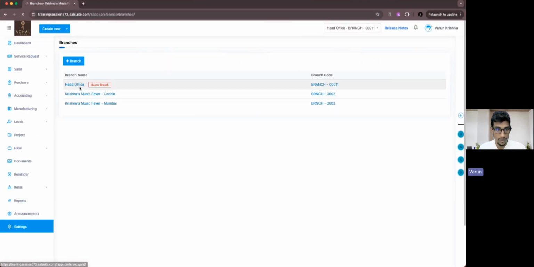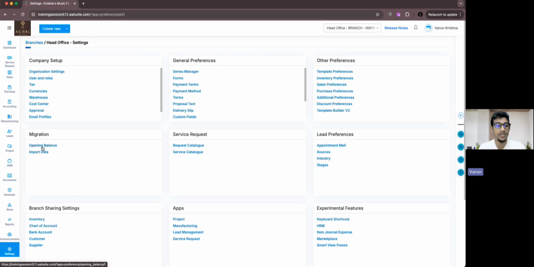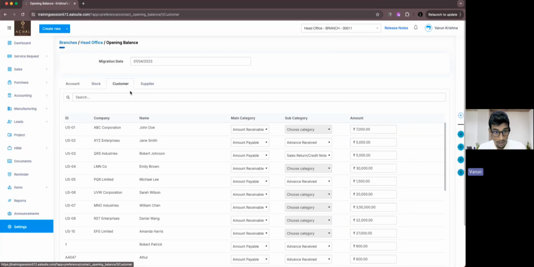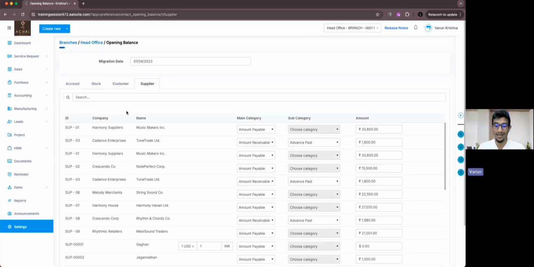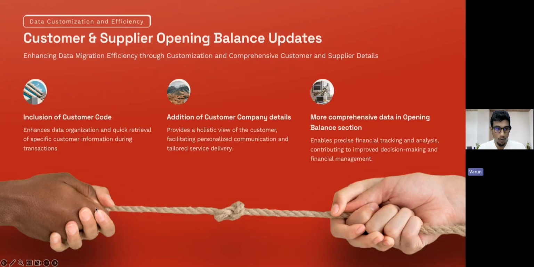So we can move to settings. We can select the first branch itself, go into the migration section and opening balance. We can move to customer. You can see we have introduced ID and company columns into this table. Initially, we had name, main category, subcategory, and amount. Right now, we have introduced company and ID based on user request. The same thing applies for suppliers as well. All right. I hope it's clear. If that is clear, then we will move on to our first